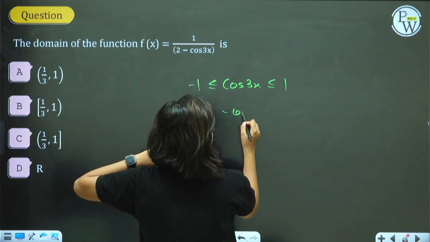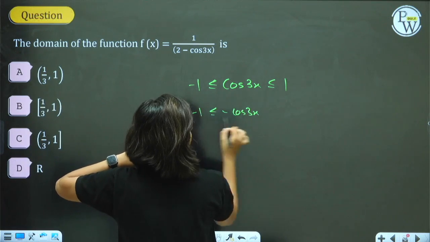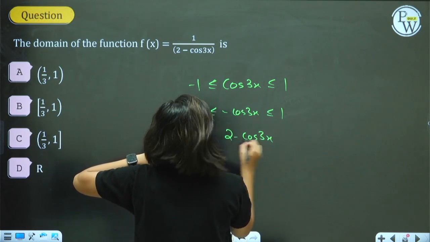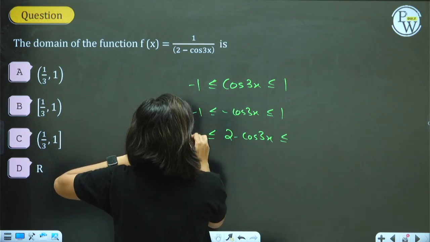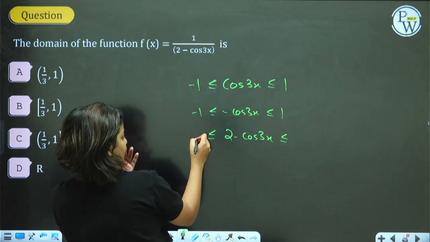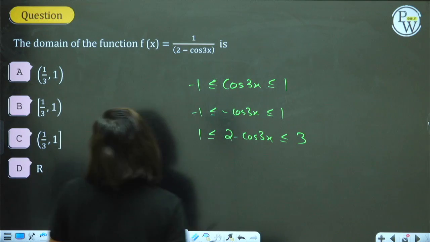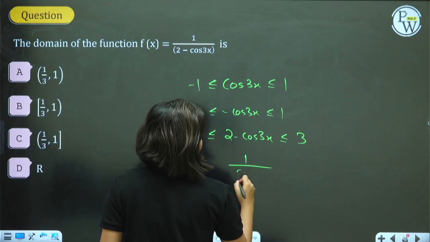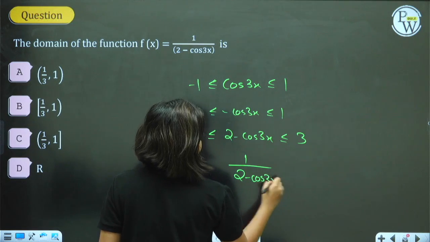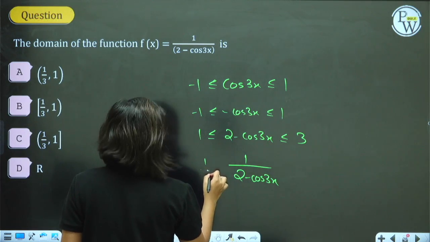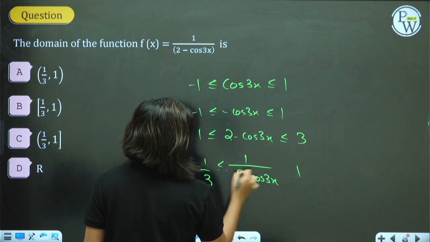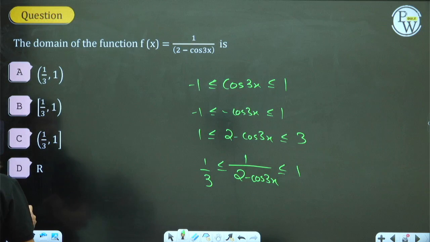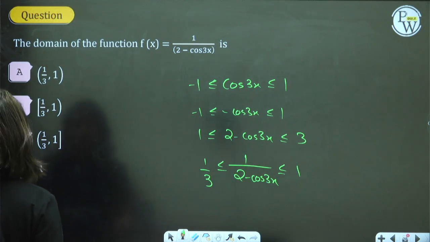So minus cos of 3x will always lie between minus 1 and 1. Adding 2 on both the sides: minus 1 plus 2 is 1, and 1 plus 2 is 3. So 1 to 3. Next, last step, reciprocal of 1 upon 2 minus cos 3x. Take the reciprocal. It's 1 by 3 and 1 of course, because when you take the reciprocal, the inequality reverses. 1 by 3 to 1.